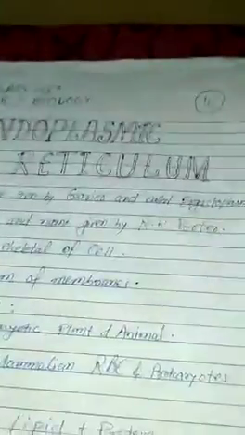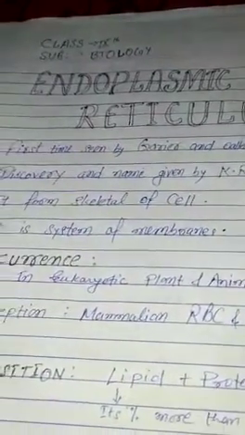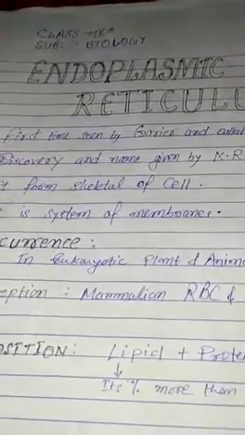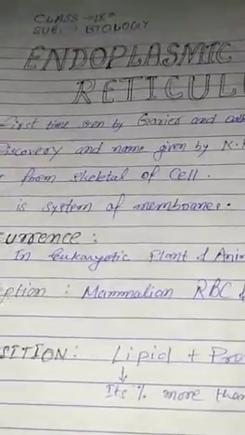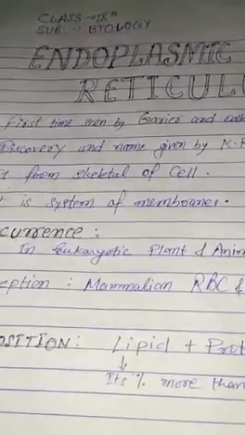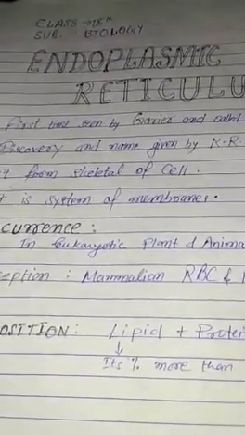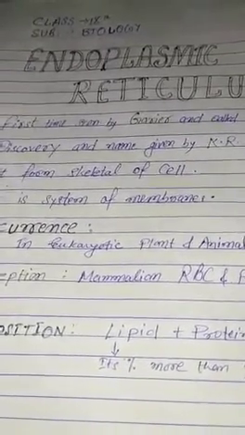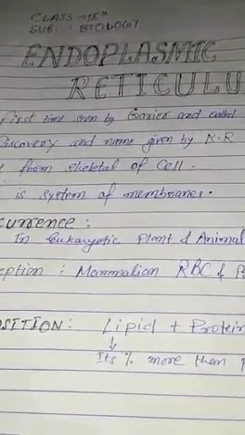Students, before the endoplasmic reticulum we have revised the cell organelles Golgi body and mitochondria, and the function of plasma membrane, osmosis, diffusion, prokaryotes, eukaryotes.